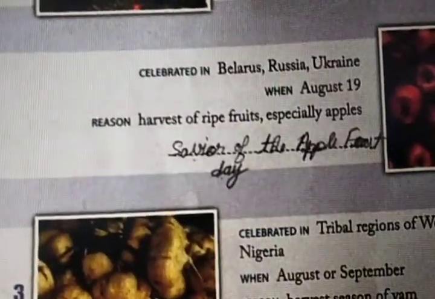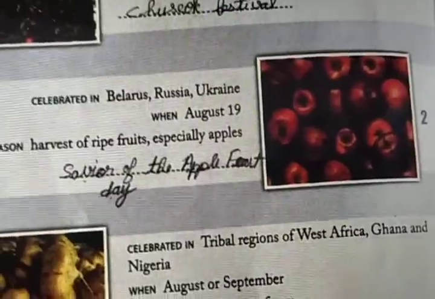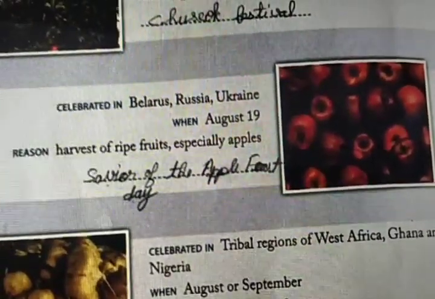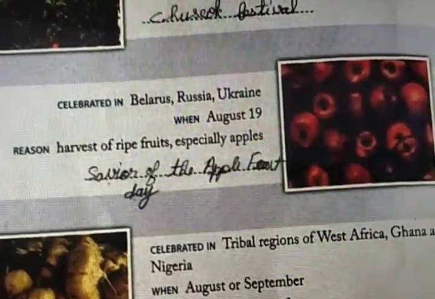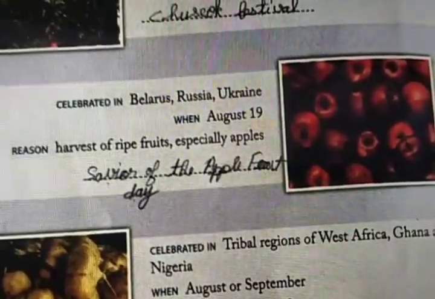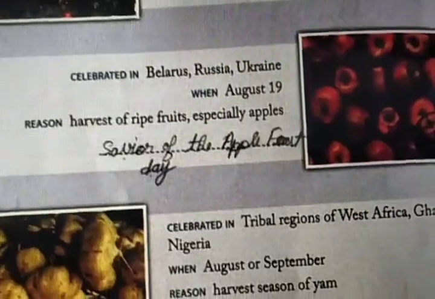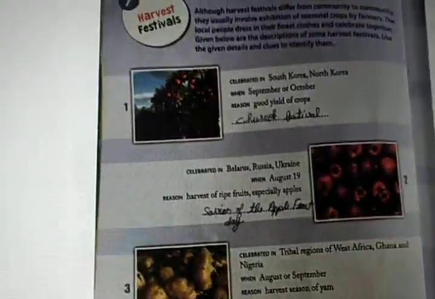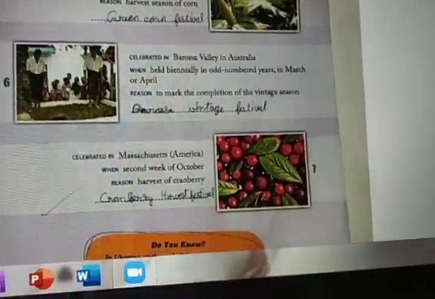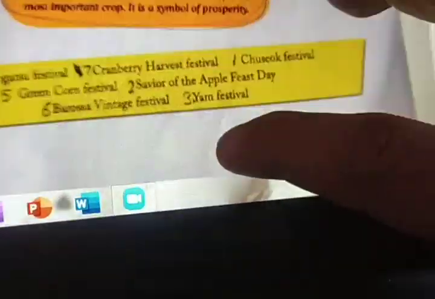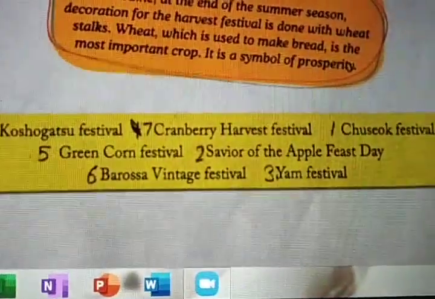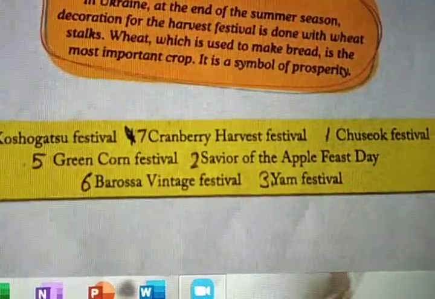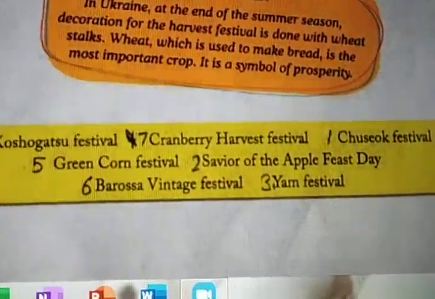Celebrated in Belarus, Russia, Ukraine. When? August 19. Reason? Harvest of ripe fruits, especially apples. Apples are ripe fruits, right? What is the name? We will refer down. Savior of the Apple Feast Day. Okay, next.